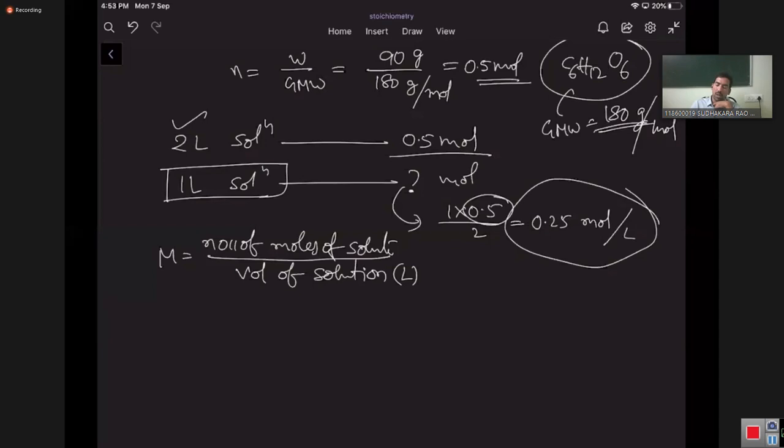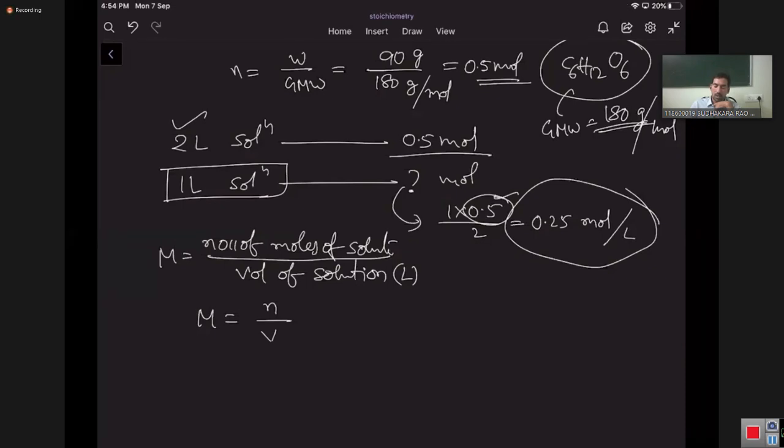Number of moles, 0.5 moles. Volume, 2 liters, so 0.25 moles per liter. So molarity is equal to number of moles of solute by volume of the solution in liters.